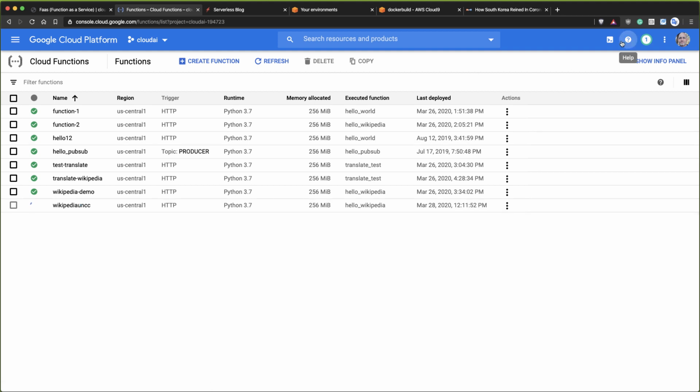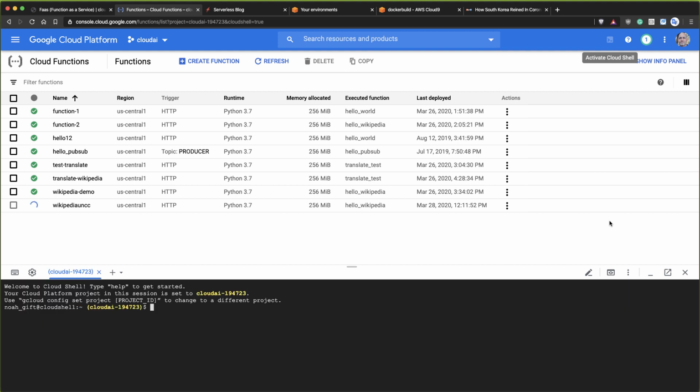So if I click on this link here, activate Cloud Shell, what's cool is that you can essentially interrogate the function via the command line. So let's do both things at the same time. So one of the things you can do, if I go back to my example code here, is just type in gcloud functions describe like this.